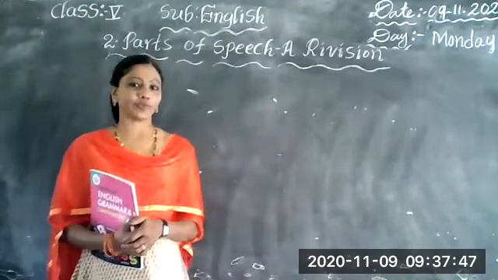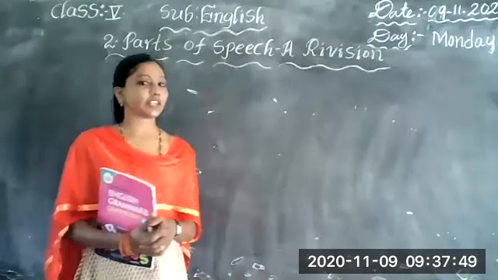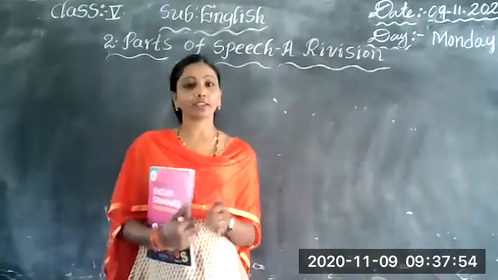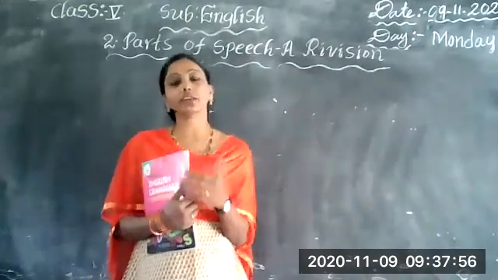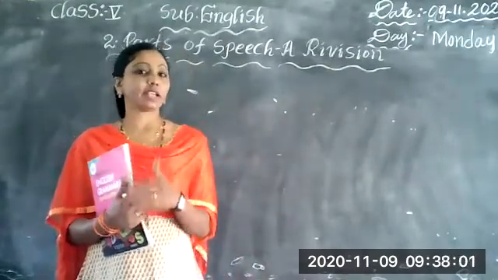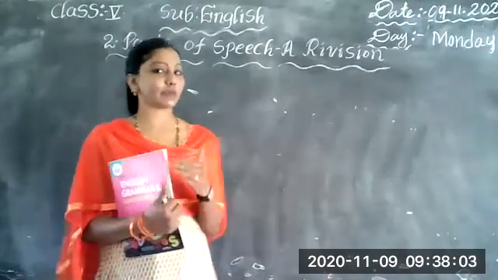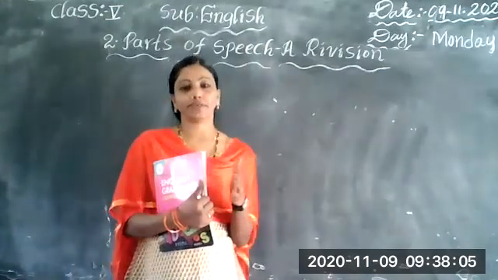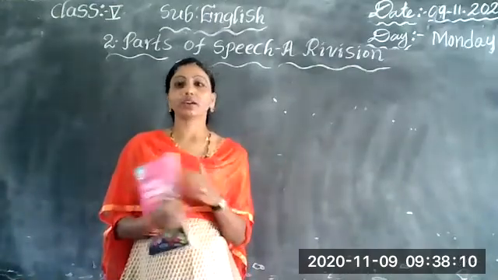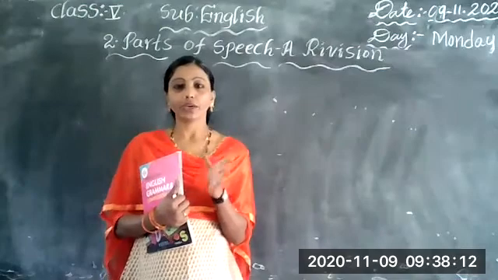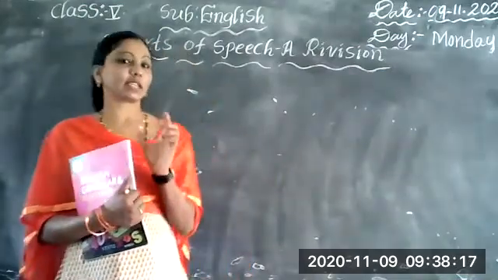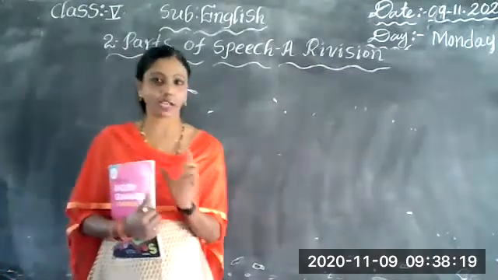So that is the verb. And what is an adjective? An adjective is a describing word. It describes a noun or pronoun. Describing means it tells us extra information about the noun. For example, she is a beautiful girl. So beautiful is describing the girl. Ravi is a clever boy. So clever is describing the boy.